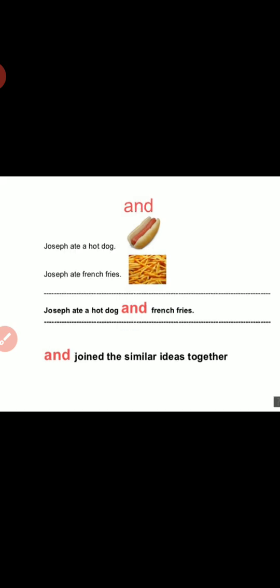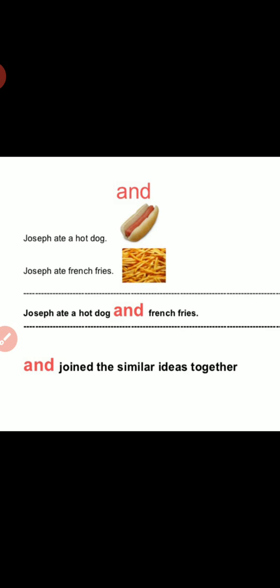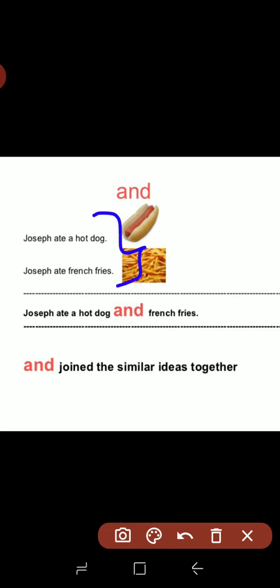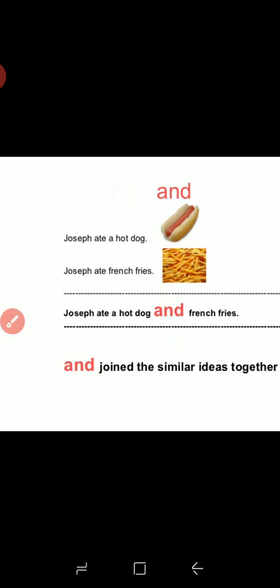The first sentence is: Joseph ate a hot dog, and Joseph ate French fries. What we have to do is join these two sentences by using and. So it will be: Joseph ate a hot dog and French fries. And joins similar ideas together. Understood? Now again,